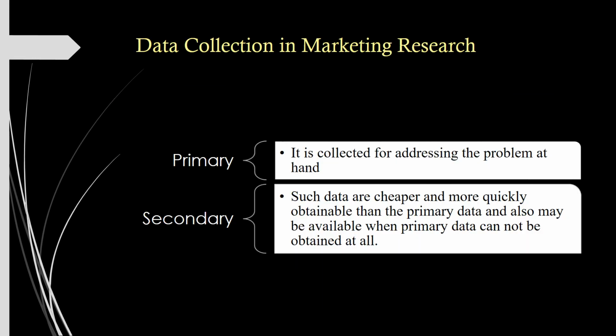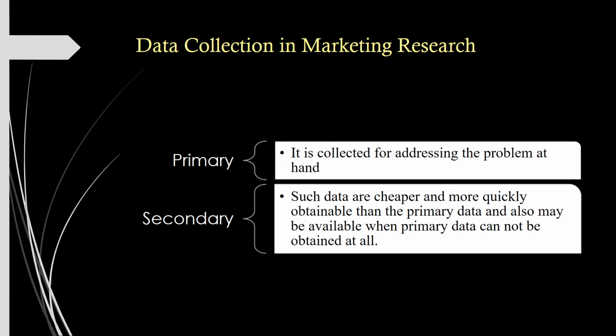Now next we will see how data collection is done in the marketing research process. There are two types of data collection, which can be done on a primary basis and a secondary basis. The primary data collection is the first one to execute and the secondary is dependent on the primary data collection process. The primary is first hand data collected specifically for the purpose of study, and primary data is also referred to as original data. Basically, it is collected for addressing the problem at hand.